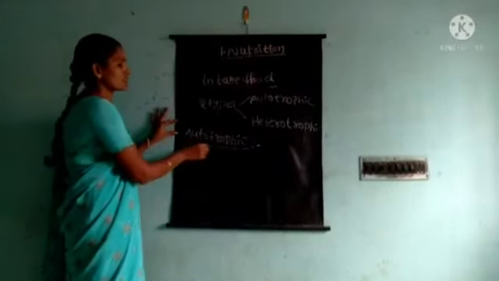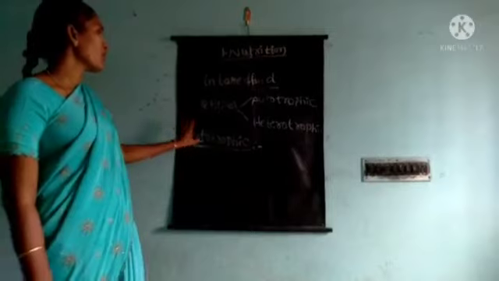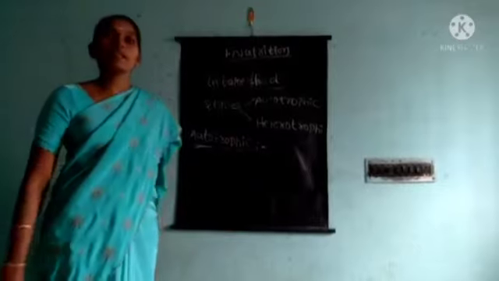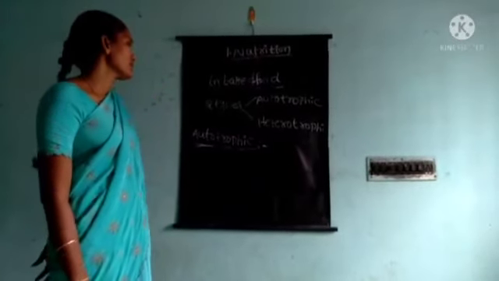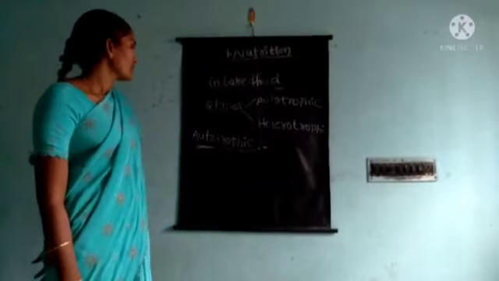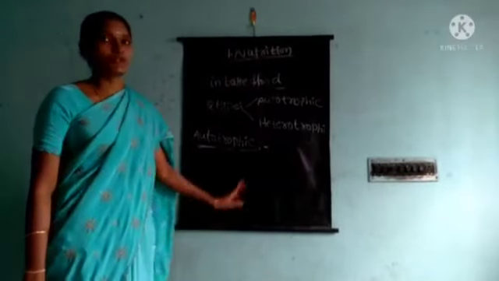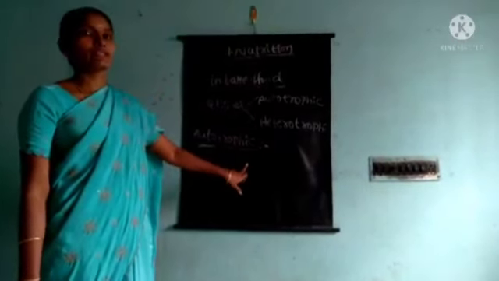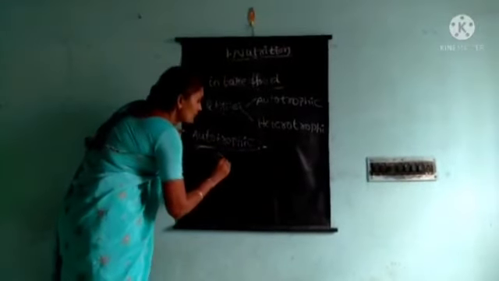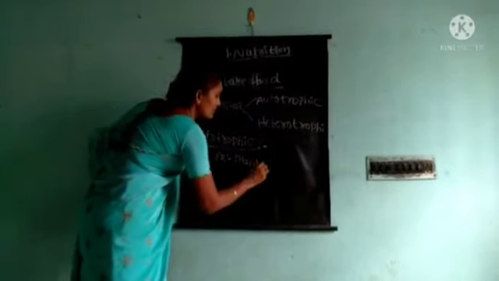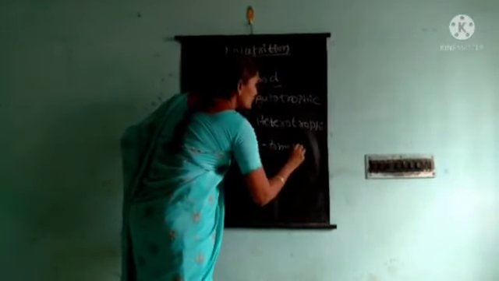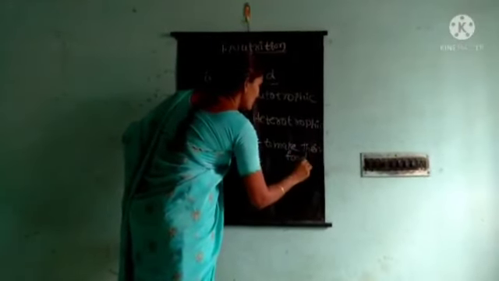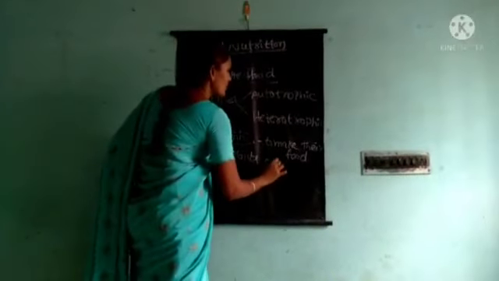Children, auto means self. So autotrophic nutrition, which organisms make their own food? In autotrophic nutrition, organisms make their own food. For example, plants make their own food.